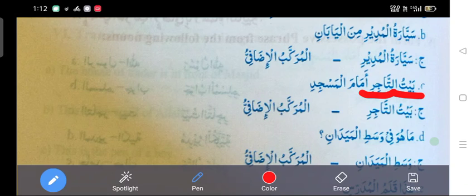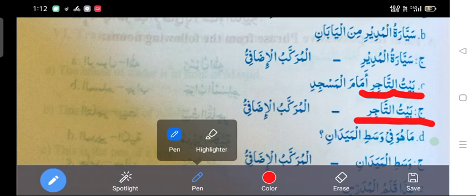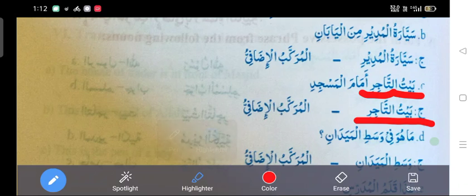After making ourselves sure, we have to write Baitut Tajir in the answer sheet. After writing Baitut Tajir, give underscore, then write Al Murakkab Al Izafi. In this way, you have to produce your answer.